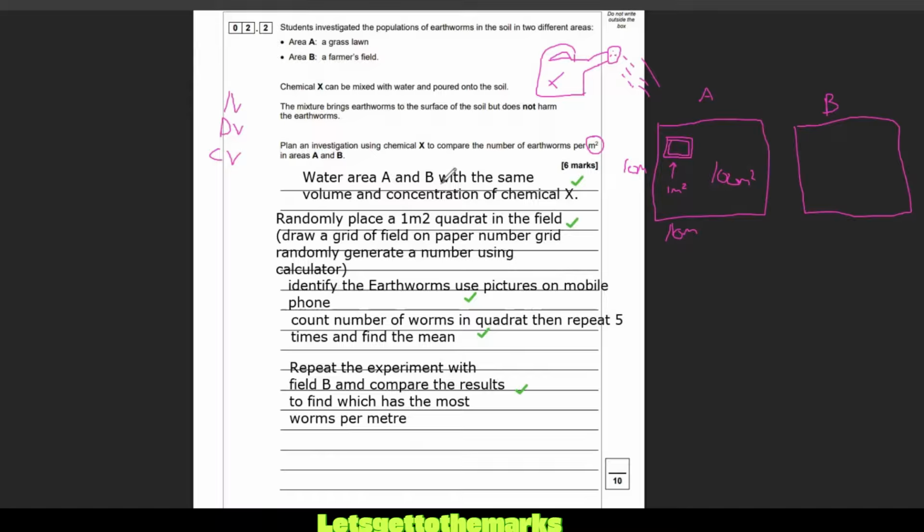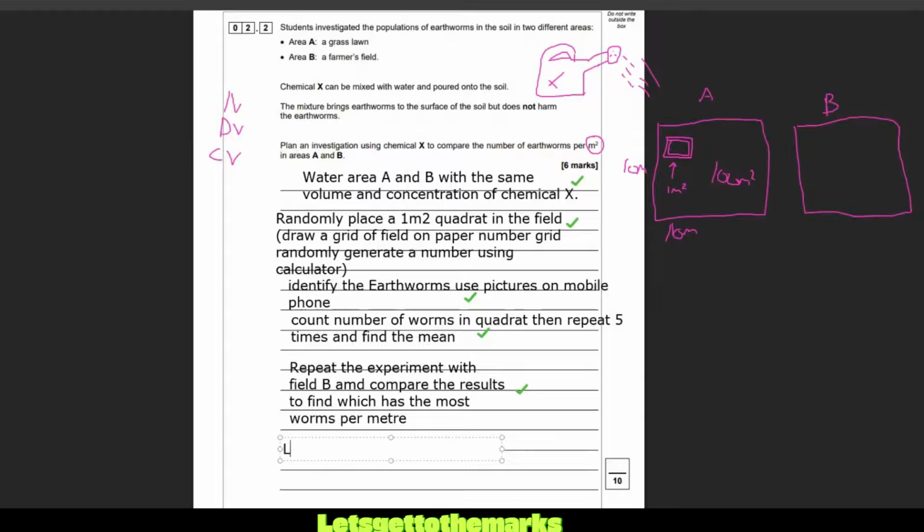Just checking what else we needed to talk about, if anything else. The only other thing I would say that I haven't mentioned here, I would say this would get you all 6 marks, is that we need to leave the chemical on each field for the same amount of time before quadrating, so that one field doesn't have chemical X for longer, or the worms don't have a chance to go back under because we've left it too long.